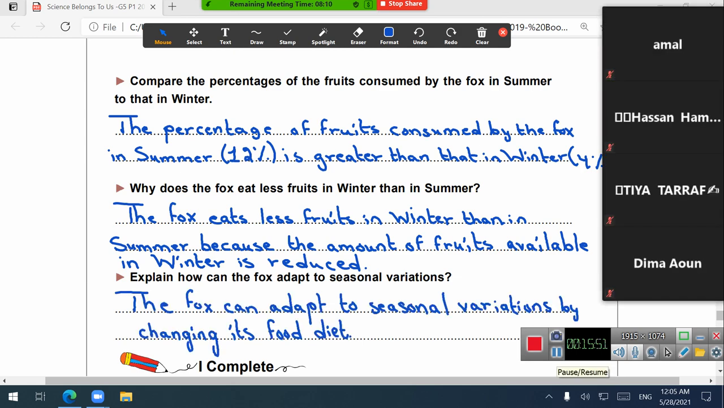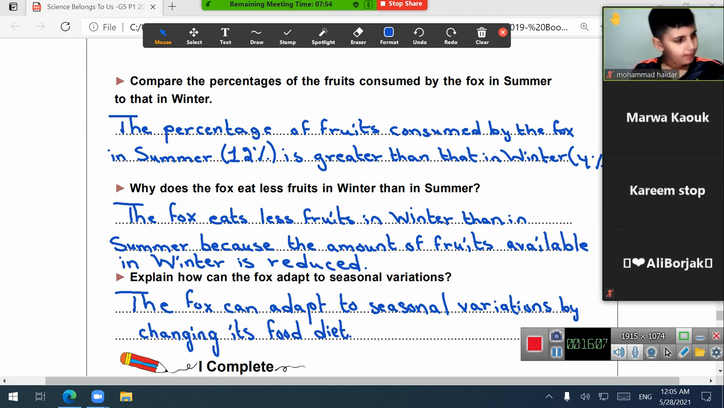So, the fox can adapt to seasonal variations or seasonal changes, it means, by changing its food diet. And as we know from the table, the fox can eat more fruits in summer than in winter and less insects in summer than in winter, okay?